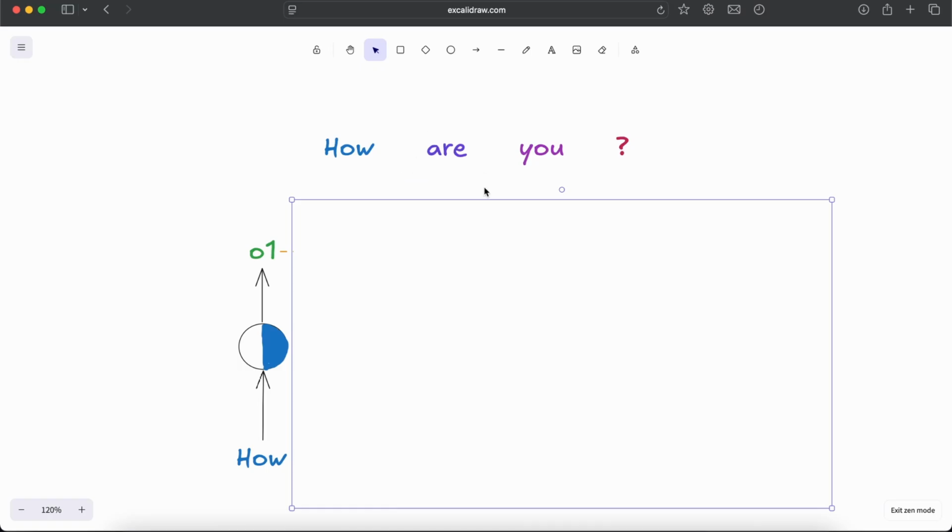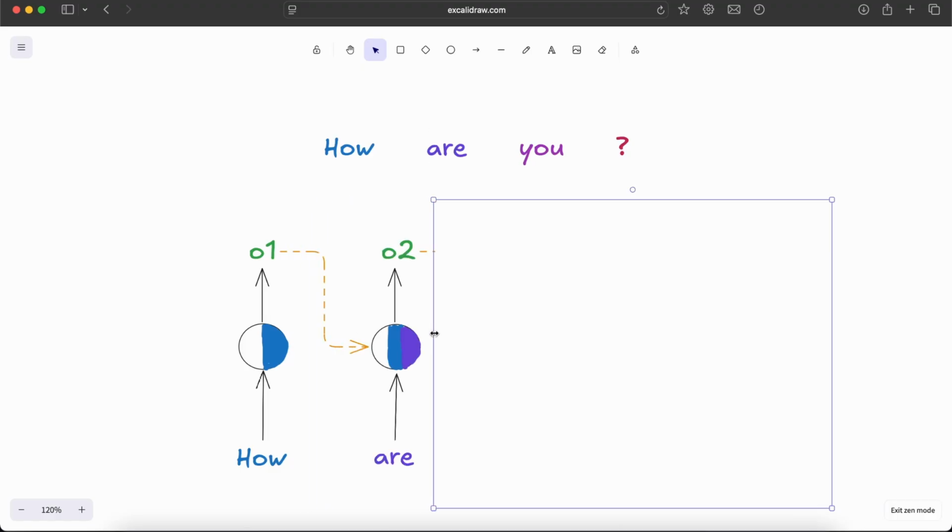Now we need to process the second word, R. What we can do is pass R to another neural network. So we are passing R through another neural network, and we are getting the output O2. But along with this vector representation of R, we are also passing the output we got from the first token.